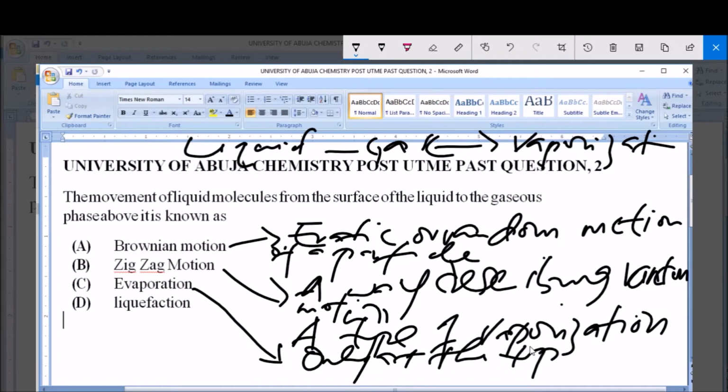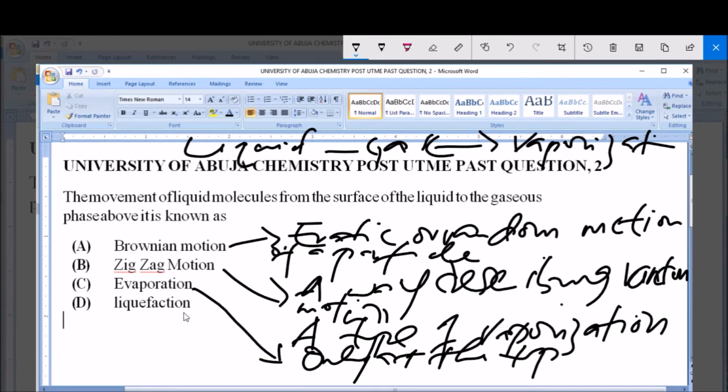Now the molecules of such liquid at the top that have been energized or that have acquired energy escape or break free from the intermolecular forces that hold the particles of the liquid together. So it is a kind of change of state process where liquid changes to gas at the surface.